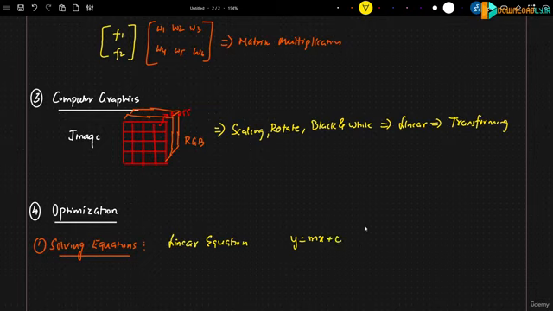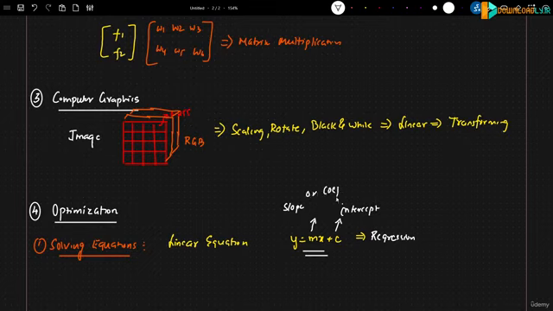plus c. Now, if you read about one of the algorithms called regression, for this y is equal to mx plus c, we will try to find the right m value and the right c value. m is basically called the slope and c is called the intercept. m is nothing but the slope or coefficient. I can also mention this as coefficient.